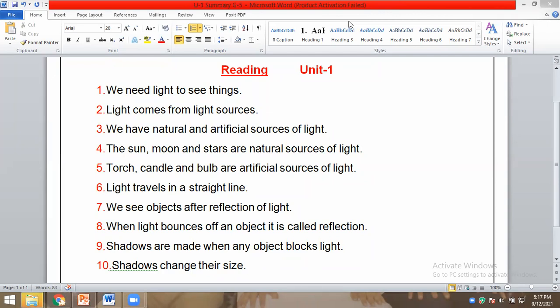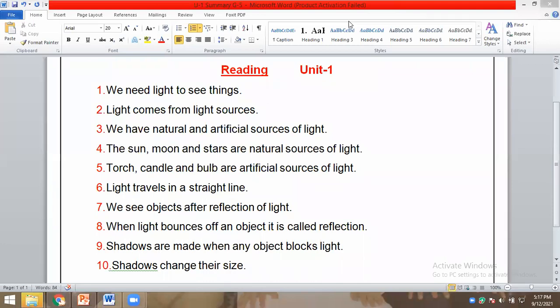Torch, candle, and bulb are artificial sources of light. Light travels in a straight line. We see objects after reflection of light. When light bounces off an object, it is called reflection. Shadows are made when any object blocks light. Shadows change their size. Excellent, Omar Muhammad. Thank you, Omar.